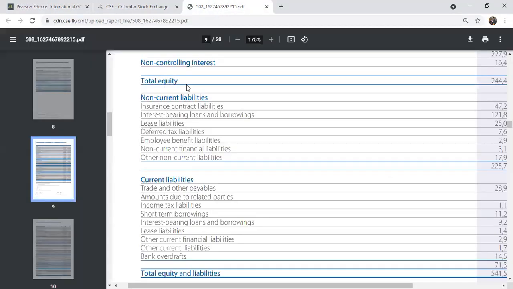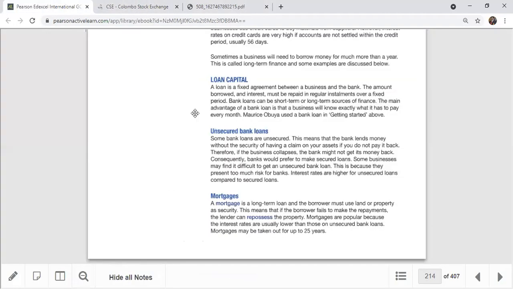You can go to John Keells listing. We don't have any unsecured loan here. I think for every non-current liability, financial liability, lease liability, deferred tax liability, you have to keep some collateral, right? Unsecured loans are there in the UK and other countries. They give some bank loans without any security, just giving you. It's very rare to find.